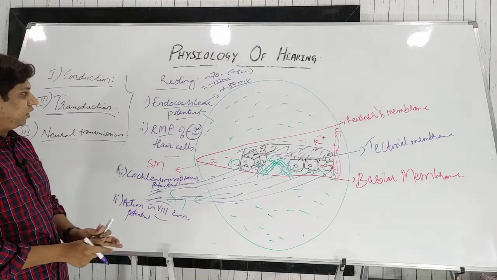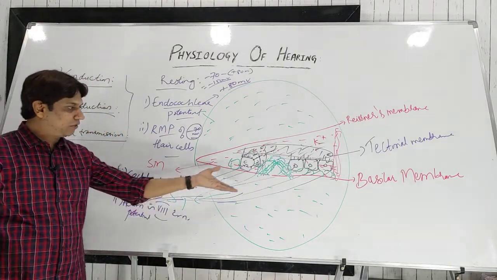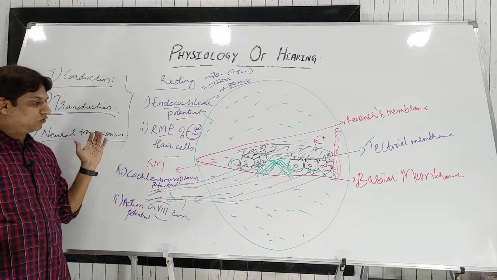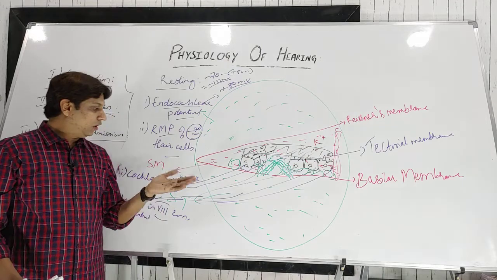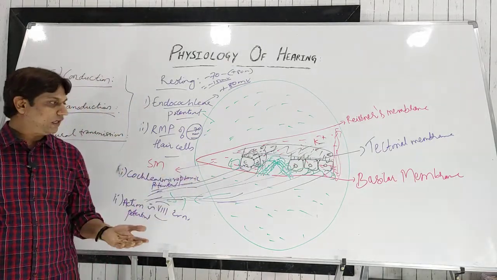So ultimately, because of this movement, these two potentials form, and ultimately the action potential is generated, and the impulse is transmitted through this nerve to the brain. Okay, now what is this cochlear microphonic potential? It is a generator potential, that is